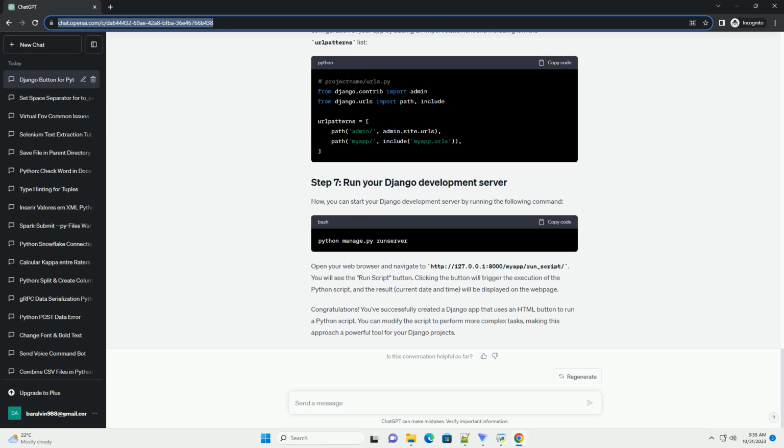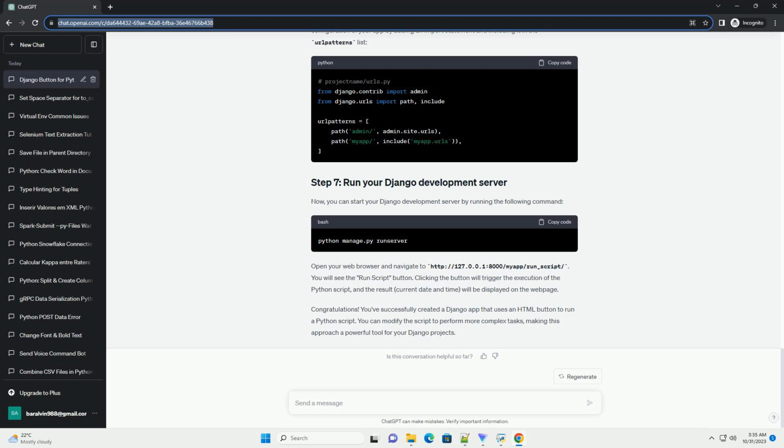This HTML file will contain the button to execute your Python script. This HTML file contains a button with the ID run_script_btn. When clicked, it triggers a JavaScript fetch request to the URL /run_script/, which will be defined in the Django view to execute the Python script.